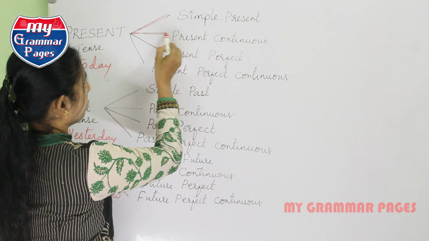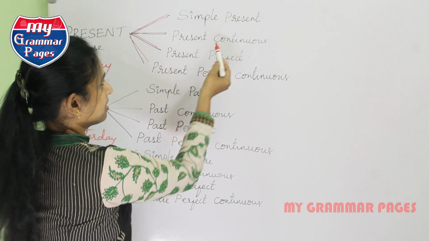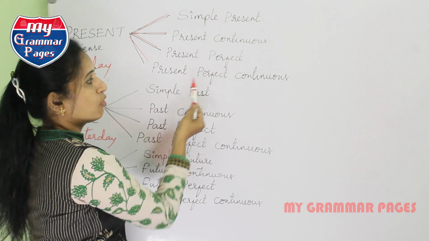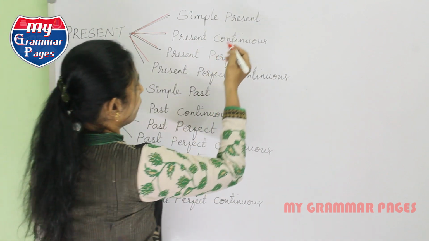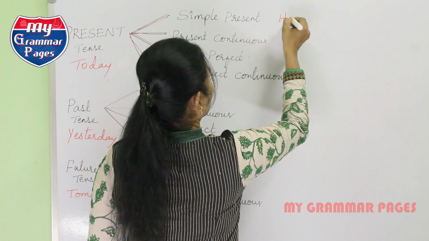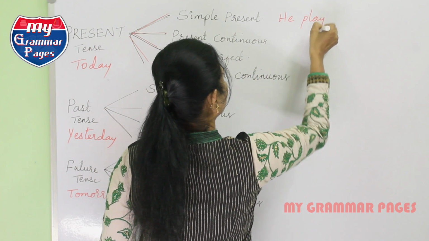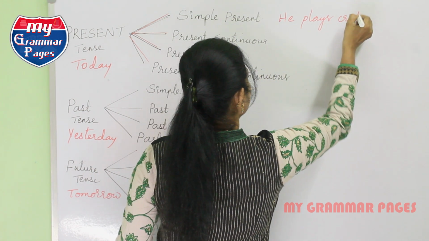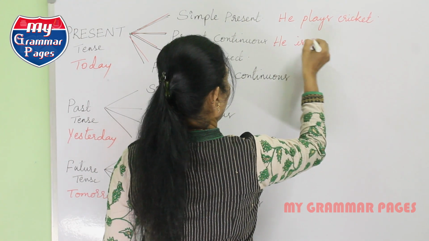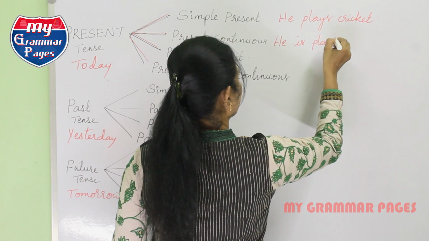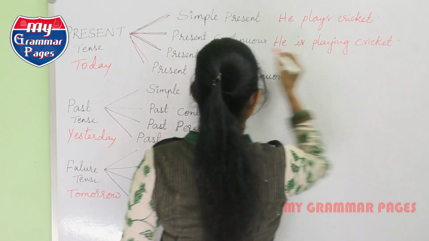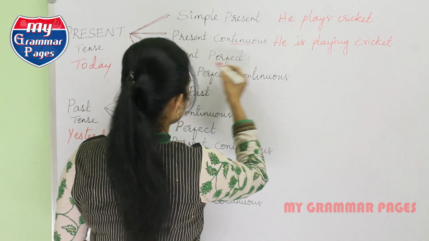These four bifurcations are simple present tense, present continuous tense, present perfect tense, present perfect continuous tense. If you want an example, I can simply say, he plays cricket is simple present. He is playing cricket is present continuous tense because this is continuing.